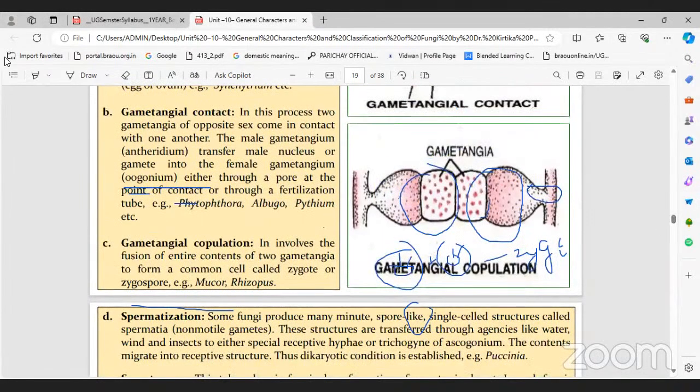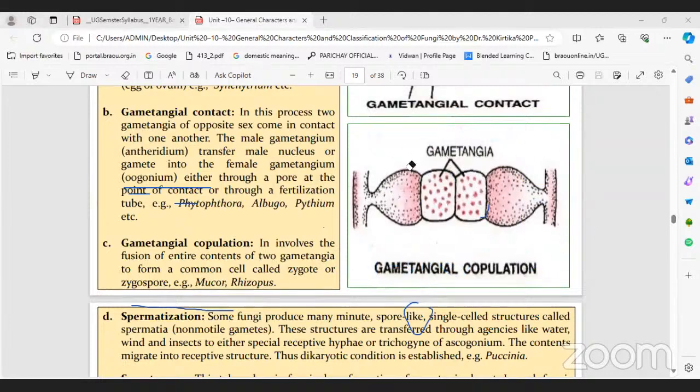Next one, gametangial contact. From the name itself, gametangial contact means that gametangia are involved: male gametangium and female gametangium. For example, this one acts as male, and this is female. Both are gametangia, not gametes. Both gametangia attach in copulation.